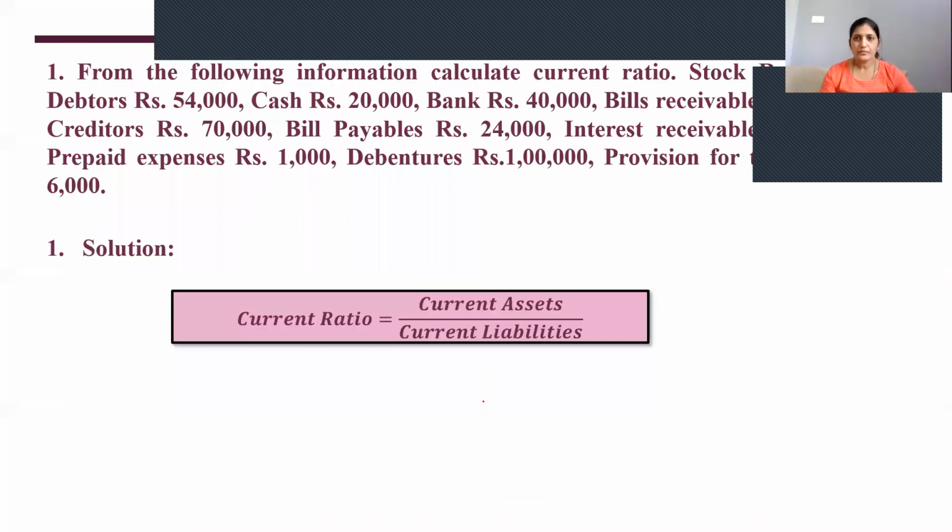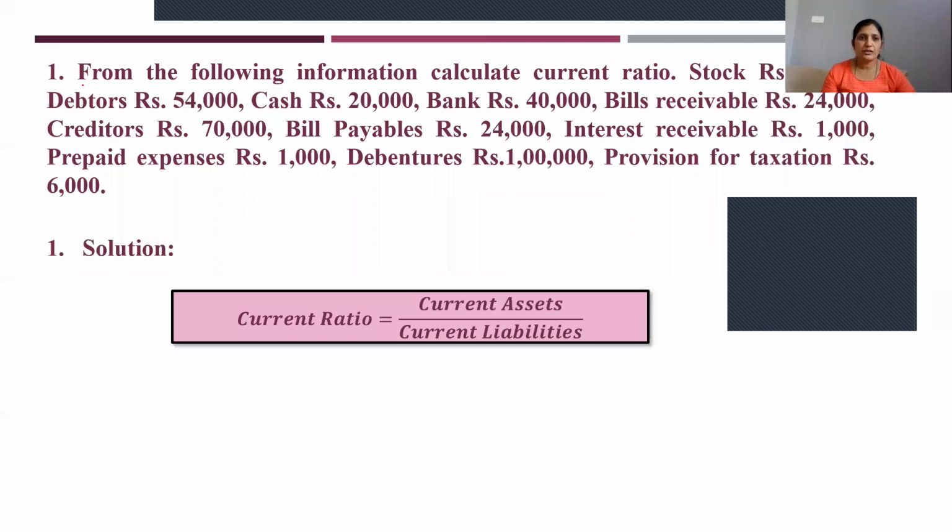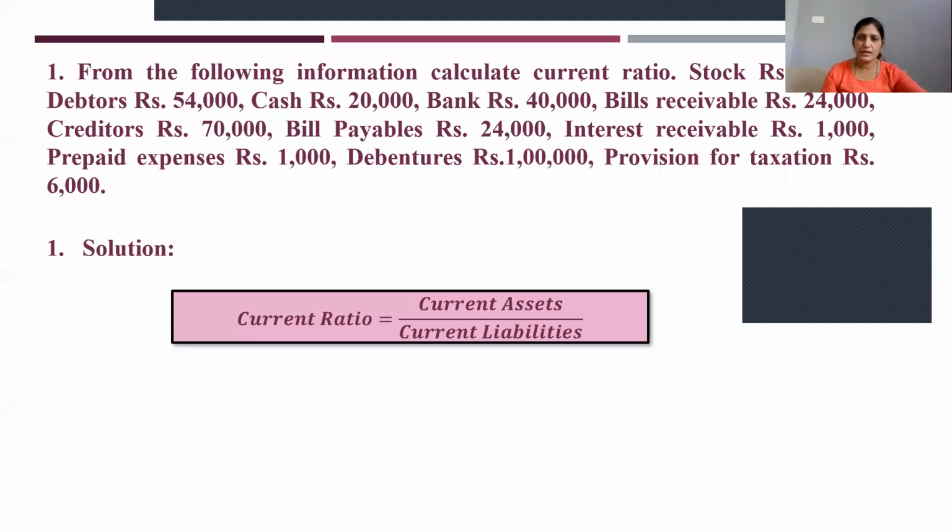Okay, so here I will directly come to a problem. Take down this. From the following information, calculate the current ratio. Stock 60,000, debtors 54,000, cash 20,000, bank 40,000, bills receivable 24,000, creditors 70,000, bills payable 24,000, interest receivable 1,000, prepaid expenses 1,000, debentures 1 lakh, provision for taxation rupees 6,000. Okay, take down this problem.